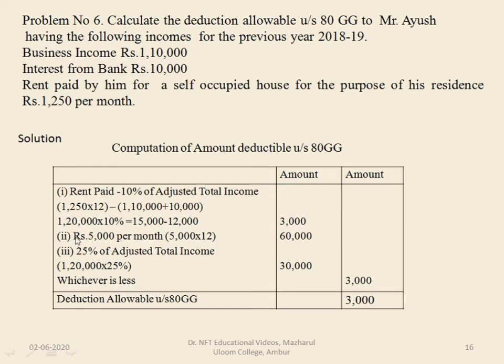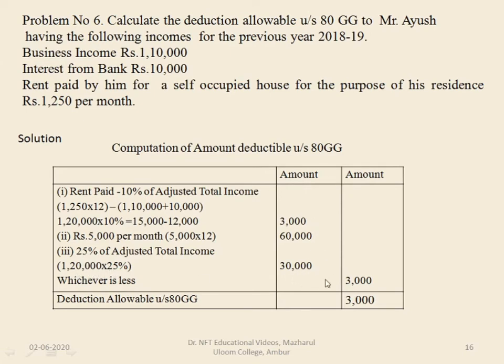So the next point is rupees 5,000 per month. So rupees 5,000 per month means 5,000 into 12, 60,000. The third one is 25% of adjusted total income. So adjusted total income as we have calculated here 1,10,000 plus 10,000, 1,20,000. 25% of this is 25% into 1,20,000 gives you 30,000.